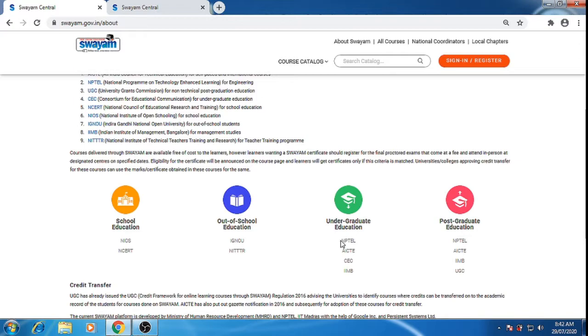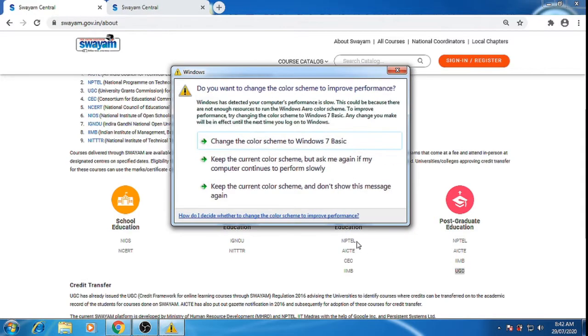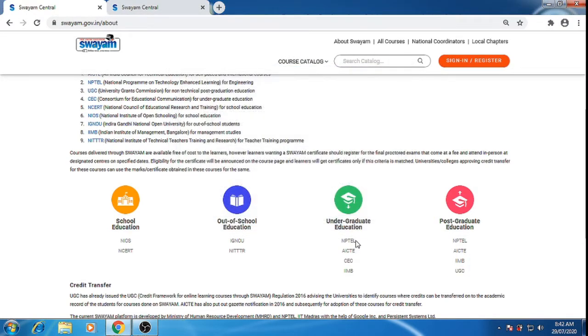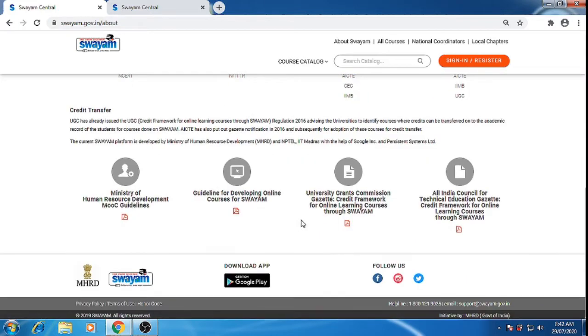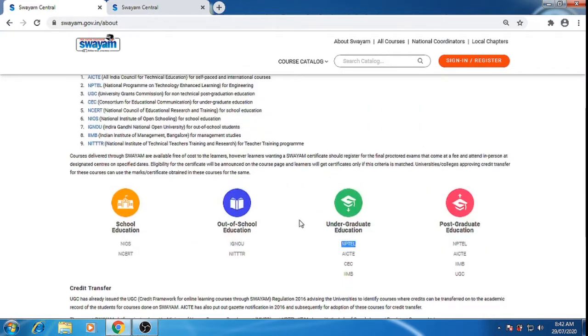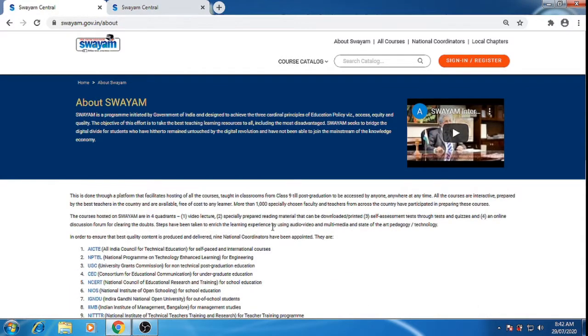Undergraduate courses are provided by NPTEL, AICTE, CEC and IIMB. Along with that, postgraduate courses are available on NPTEL, AICTE, IIMB and UGC. So that means on the NPTEL portal, we have courses for UGC, UG and PG branches. These are the basic structure of the national coordinators.